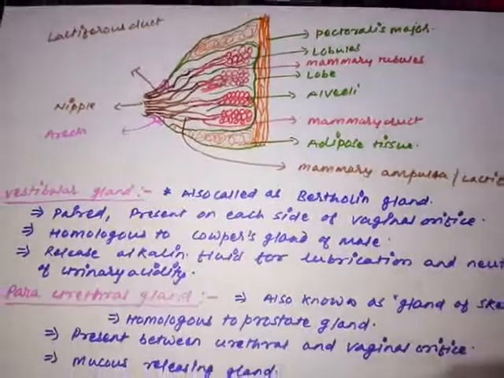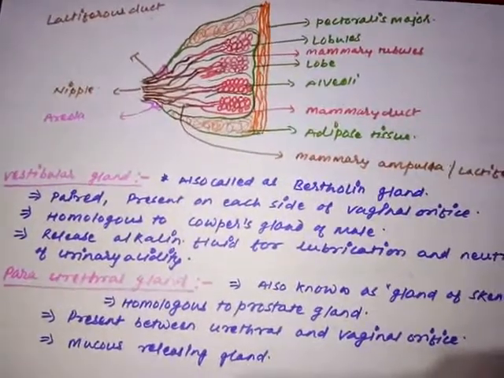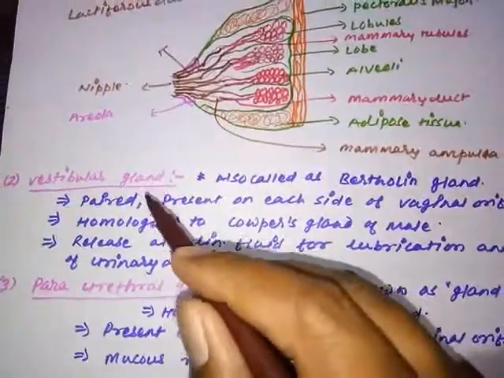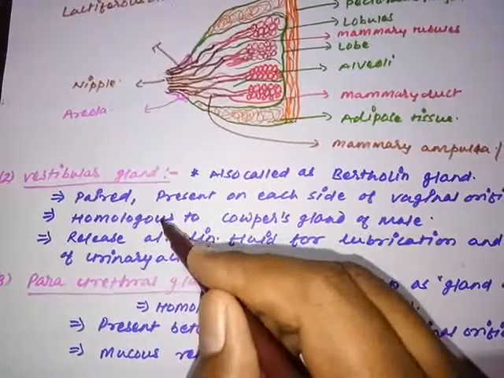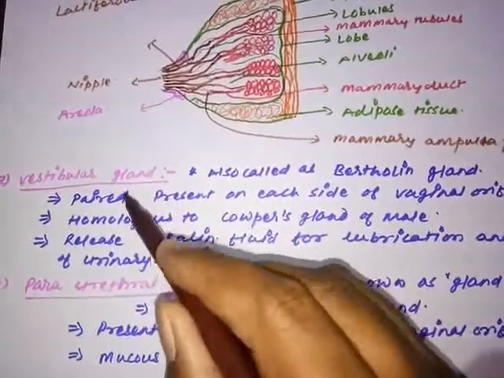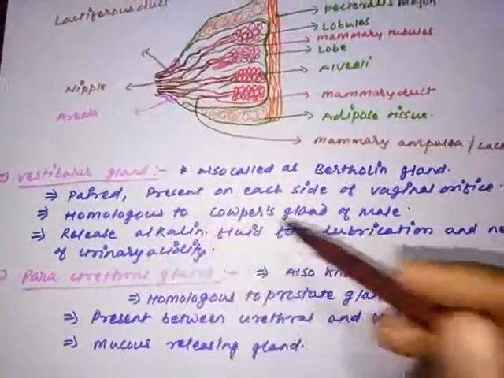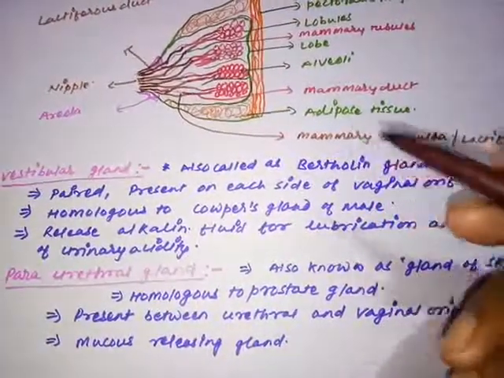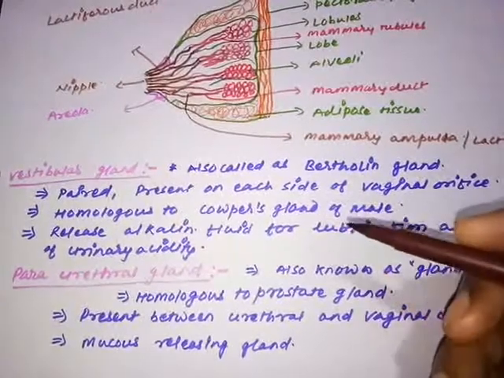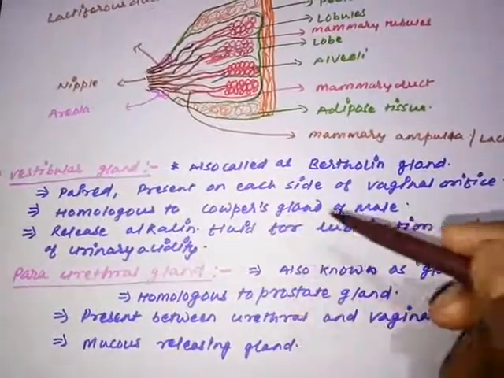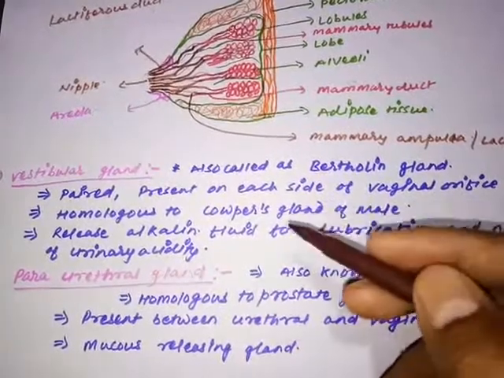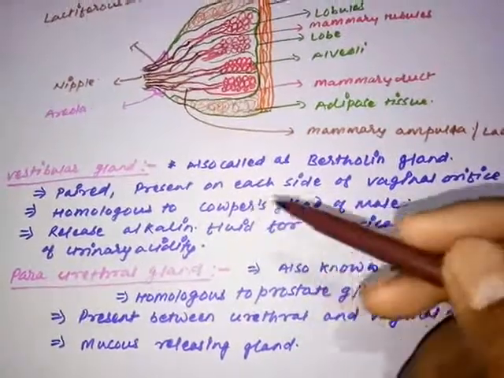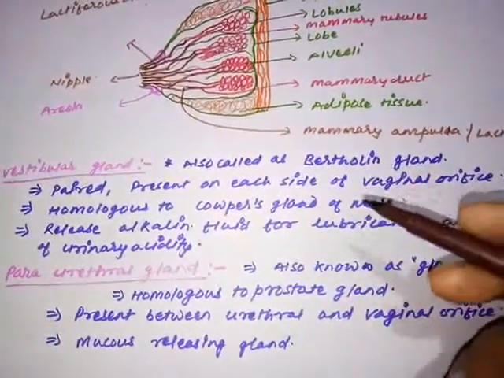Now moving on to the next type of gland, the next accessory gland in human females. The next gland is the vestibular gland. So we are discussing the accessory glands in the human females. The first gland we have discussed is the mammary gland or the breast. Now we are discussing the second gland, the vestibular gland. The vestibular gland is also known as the Bartholin gland. This is a paired structure present on each side of the vaginal opening, and it is similar to the Cowper's gland of the male. In male this is Cowper's gland, in female this is Bartholin gland. So this is present nearby the opening of the vagina or vaginal orifice.